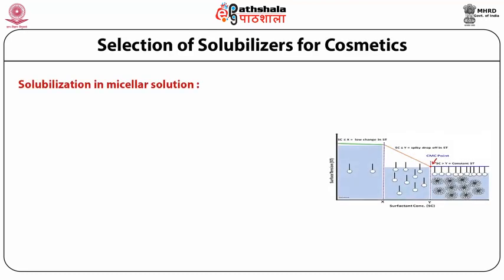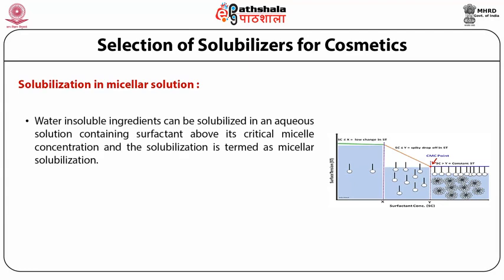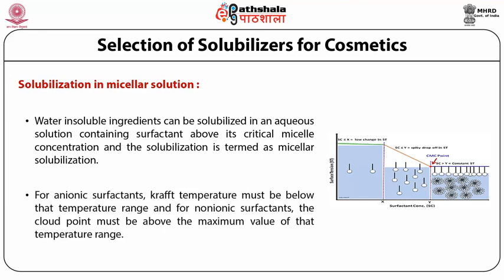Coming to solubilization in micellar solution, a water insoluble ingredient can be solubilized in an aqueous solution containing surfactant above its CMC, that is the critical micelle concentration, and this is termed micellar solubilization. In micellar solubilization, the amount of solubilized ingredient is quite low. Micellar solubilization requires the surfactant to be water soluble, that is, the HLB value is high, within the temperature range at which preparation is carried out. For anionic surfactants, the Krafft temperature must be below that temperature range, and for non-ionic surfactants, the cloud point must be above the maximum value